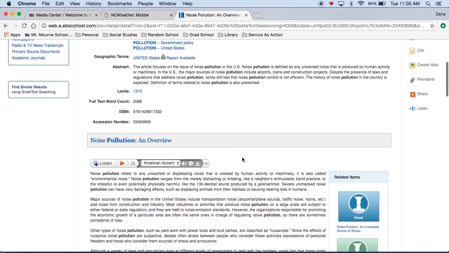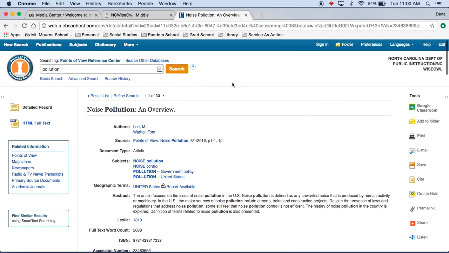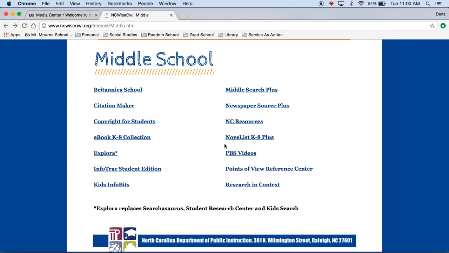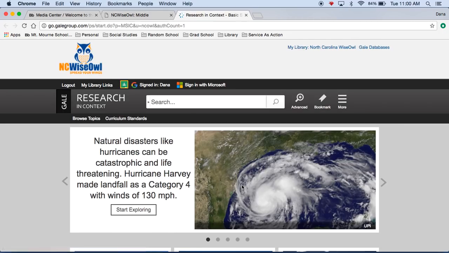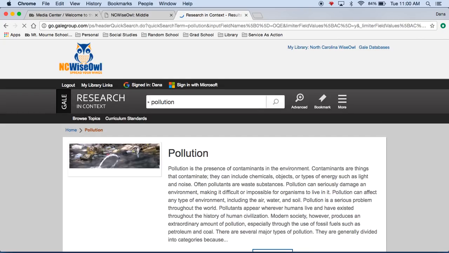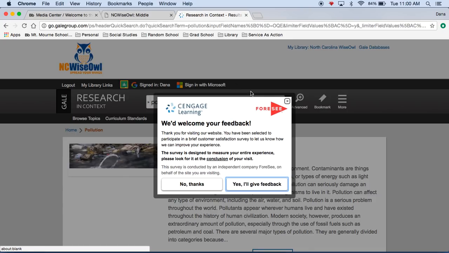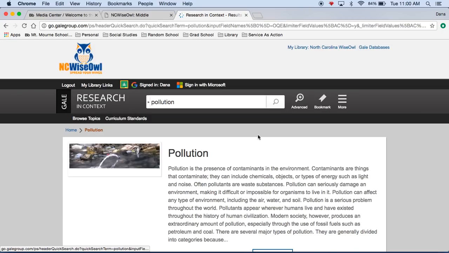If your teacher gives you a topic and asks you to argue both sides of the issue, this is a great place to go. It's the Points of View Reference Center. And then the last one is Research and Context. This one looks just like the ones you guys have seen before. It gives you the article.